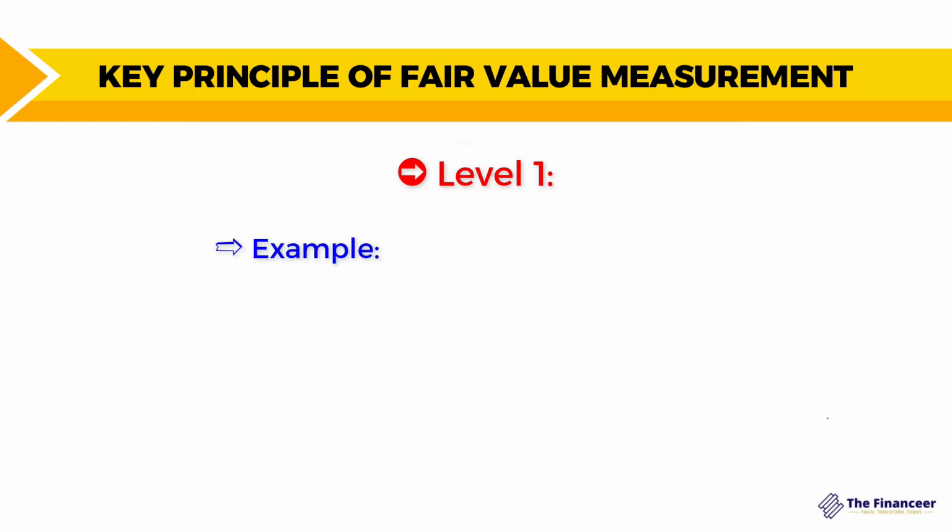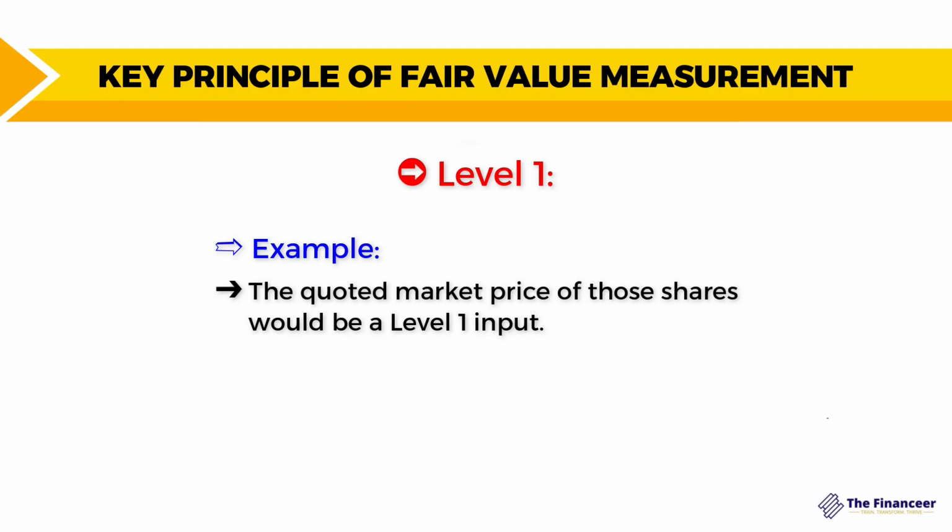So for example, if a company owns shares of a widely traded stock, the quoted market price of those shares would be a level number 1 input. Why? Because this share is being traded in the stock market, and this is an active market for the same asset that we need to value. That's why it is considered the level number 1 input and the most accurate source to estimate the fair value from.